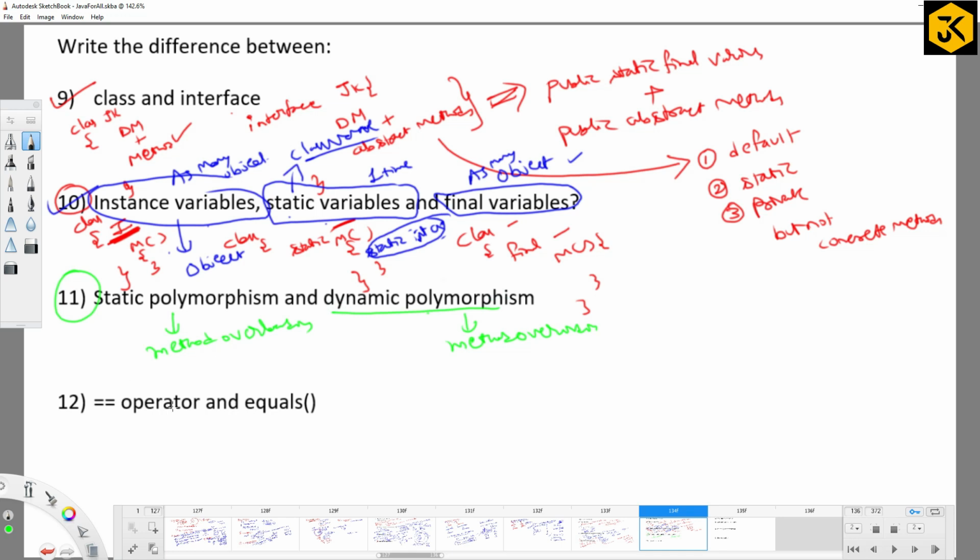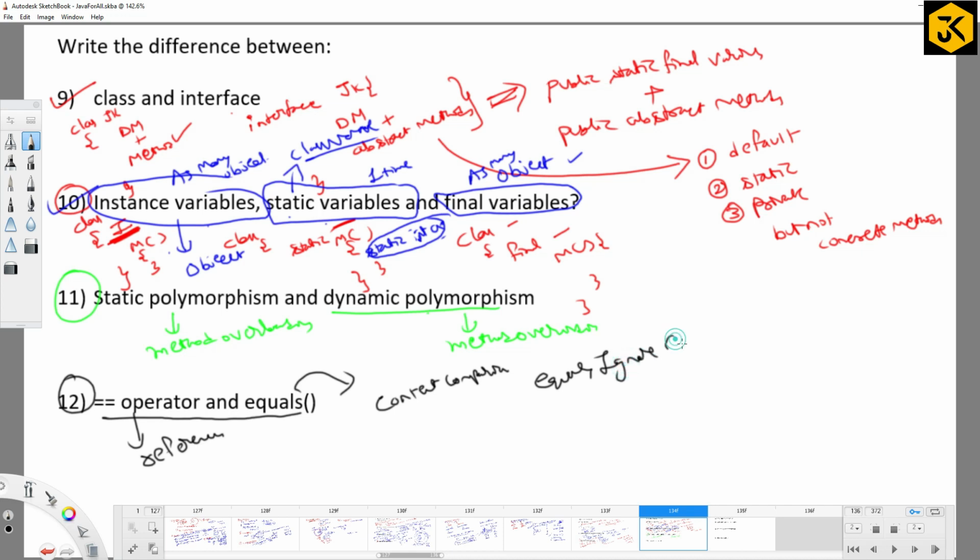Okay, fine. Next one, we'll go with the differences between the double equals operator and the equals method, which is simple. The double equals operator is meant for comparing references. The equals method is meant for content comparison. We have another method, equalsIgnoreCase. What is it meant for?